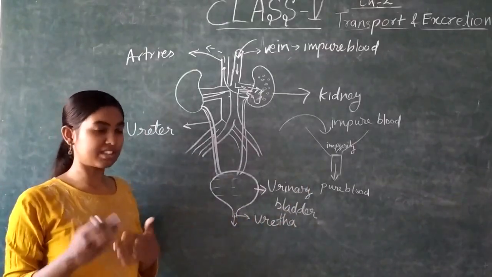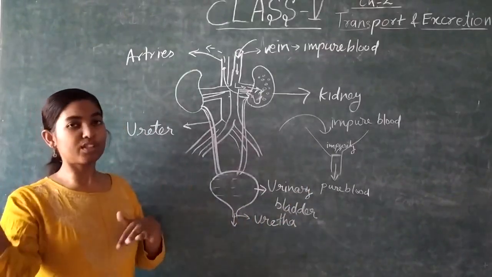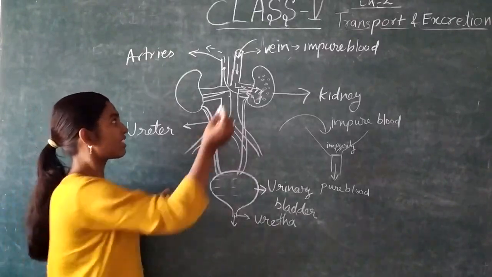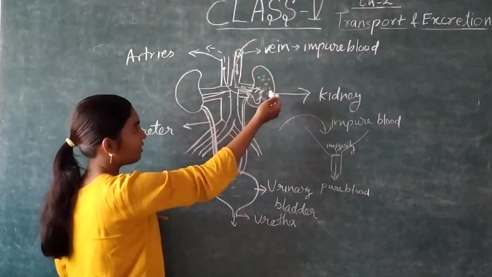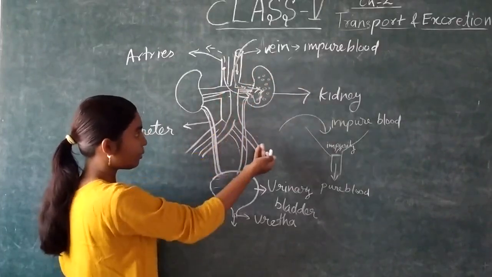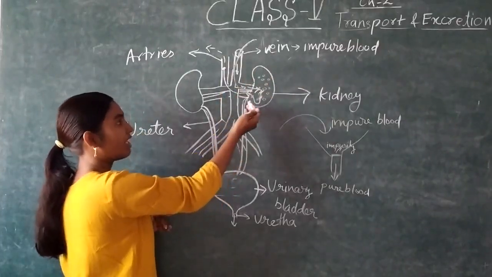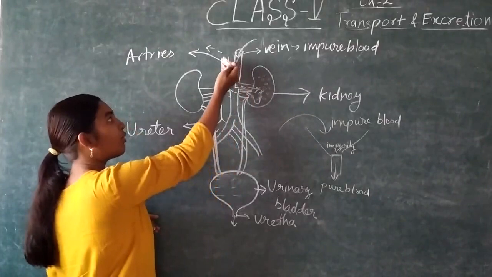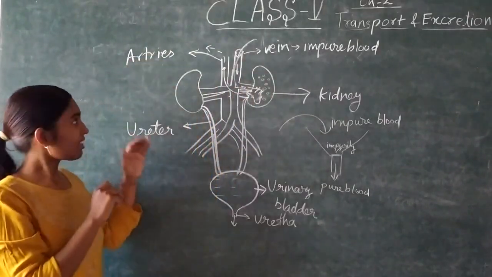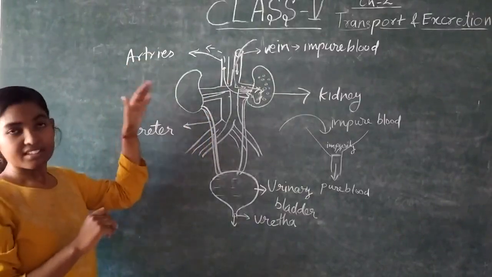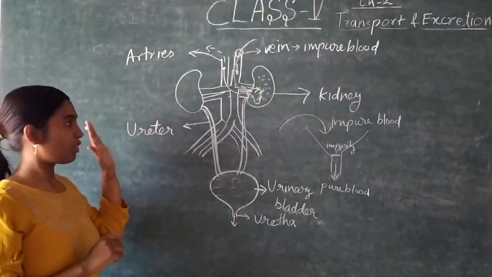One more time, just revise it: from all over the body impure blood is coming into this kidney. In kidney there are so many filters. They filter that impure blood, pure blood is coming out, again pure blood is sent out from this kidney in arteries, and these arteries are sending it to all parts of the body.